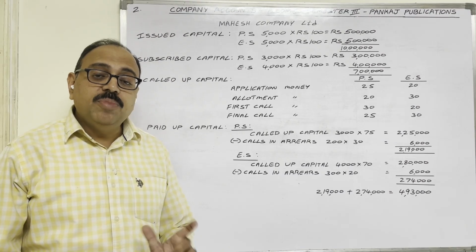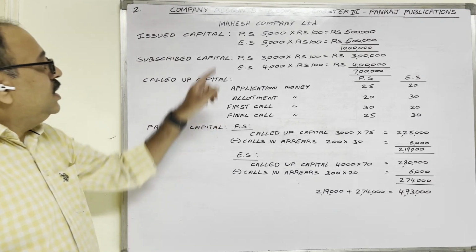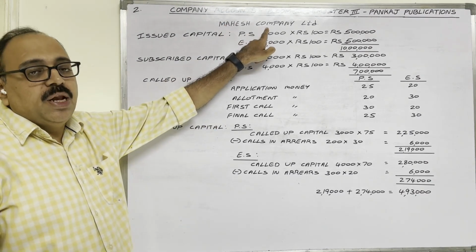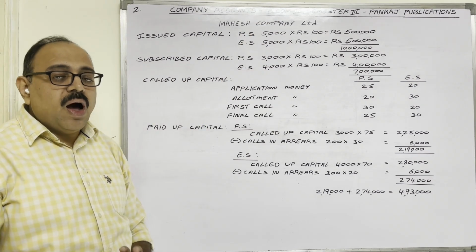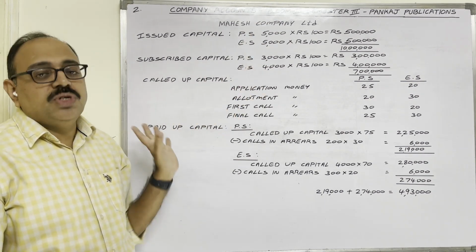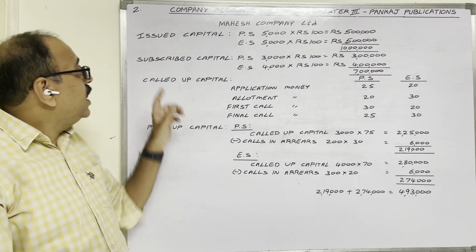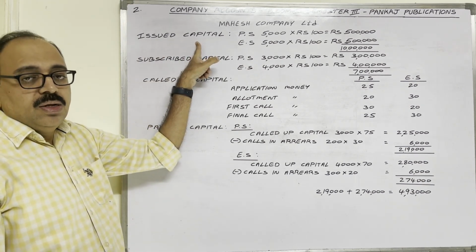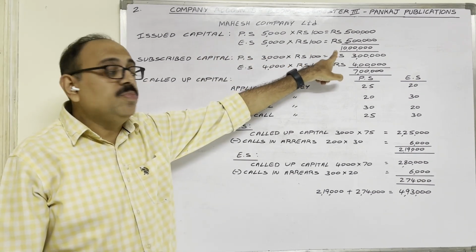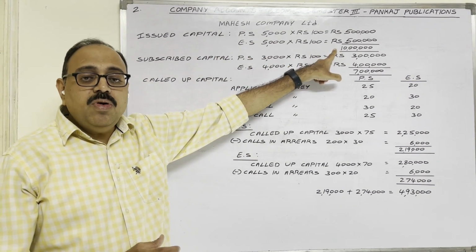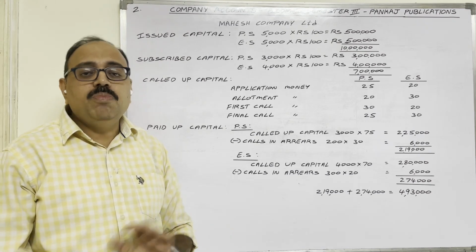Let us understand the meaning of this question. See, there is one public limited company, Mahesh Company Limited. Their authorized capital is not given in the question. He has started the question directly with the issued capital. So in the current year, the company wants 10 lakh rupees capital, and for this amount the company wants to sell shares to the public.